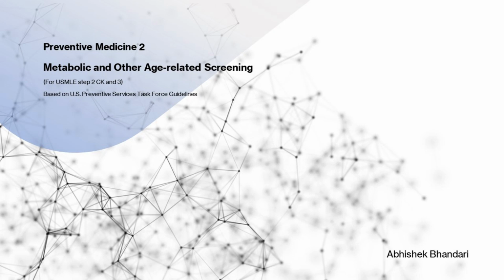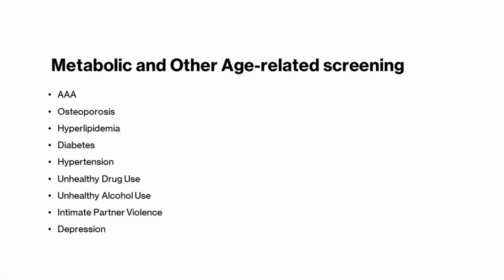I am covering preventive medicine that is usually asked in USMLE Step 2 CK and Step 3. This is the second topic we are covering, and it's on metabolic and all other age-related screening. So today we'll be covering screening related to abdominal aortic aneurysm, osteoporosis, hyperlipidemia, diabetes, hypertension, unhealthy drug use, unhealthy alcohol use, intimate partner violence, and depression.